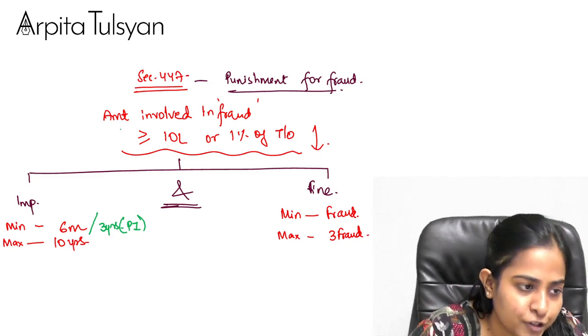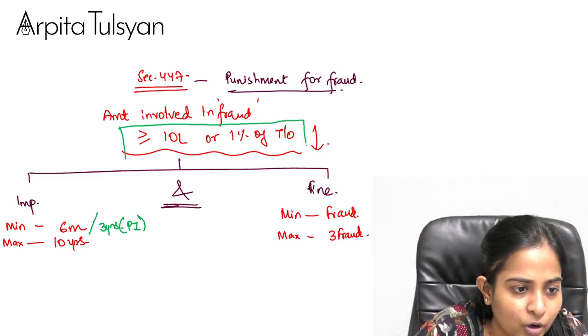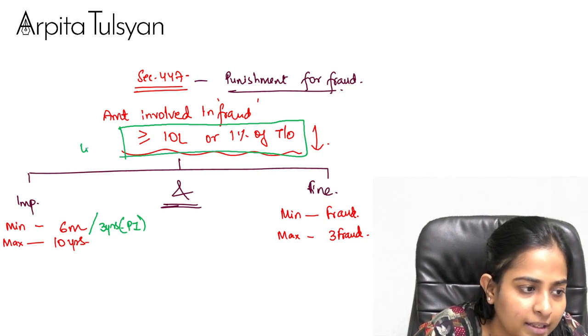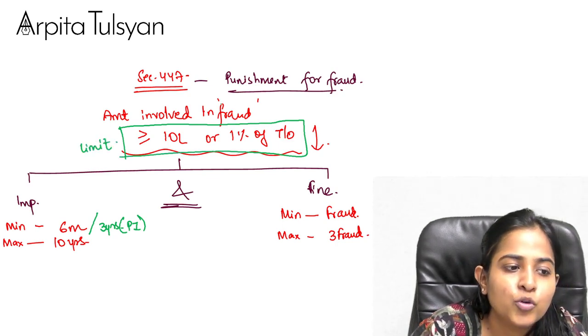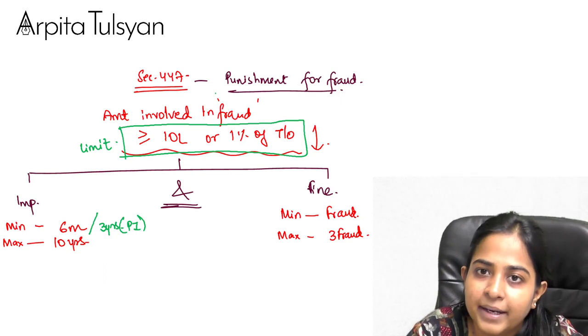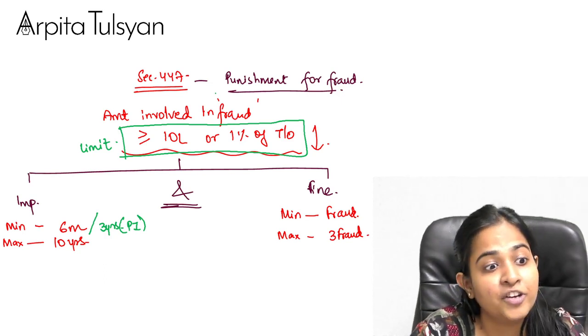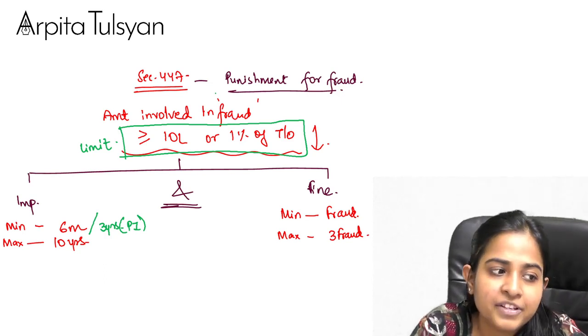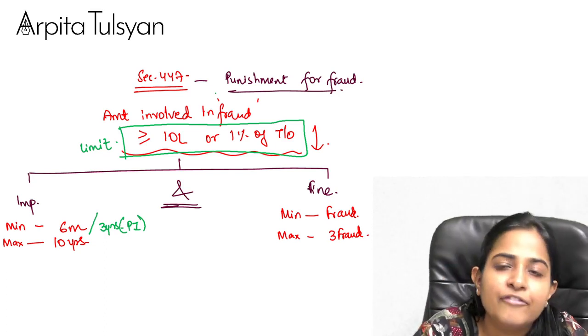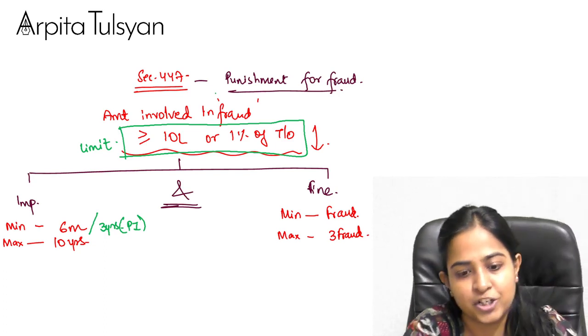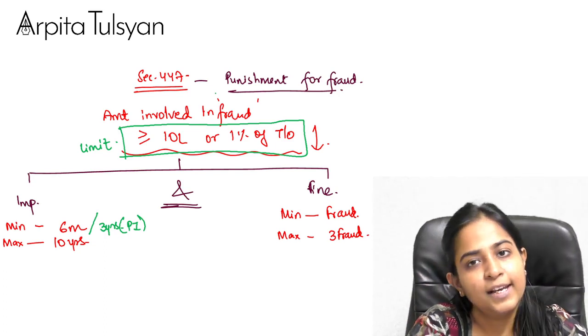First of all, this is your limit. Check whether your fraud has touched this limit. If yes, it means you have done a big fraud, and then this is the punishment that will be applicable on you.